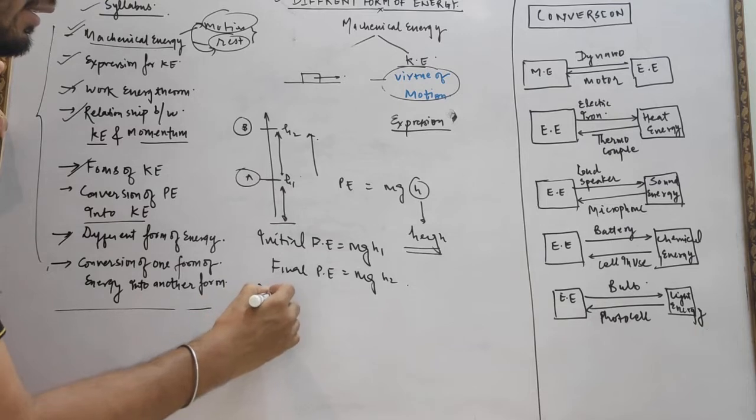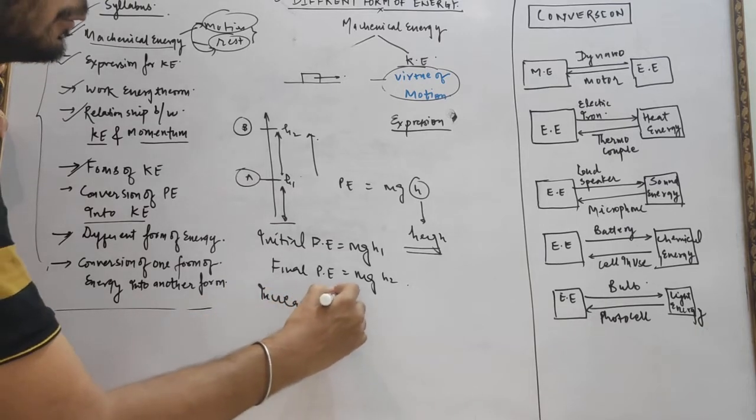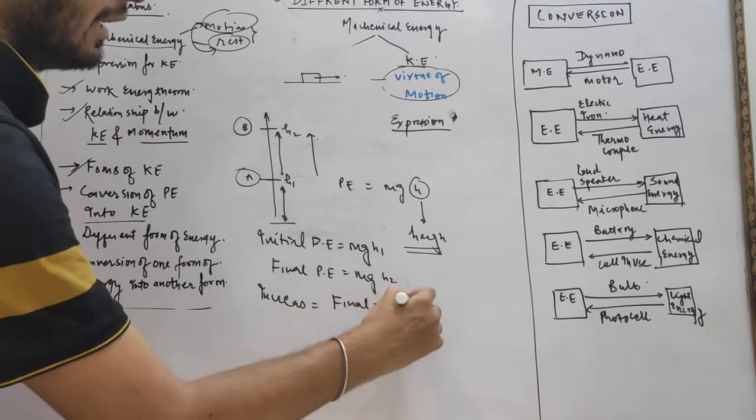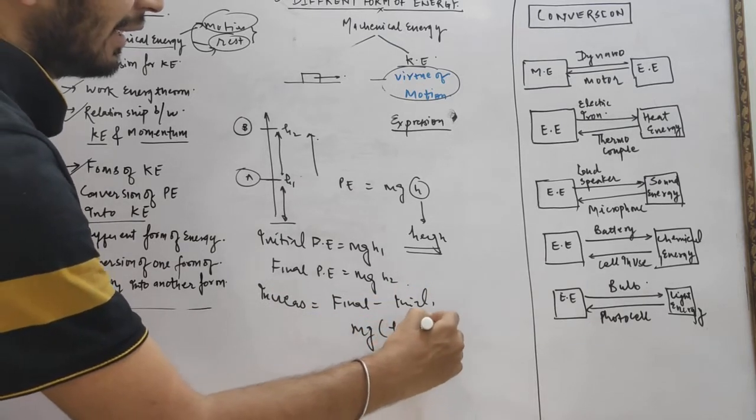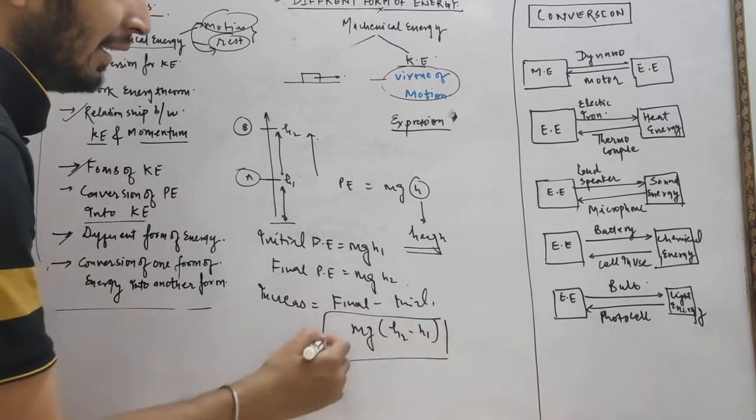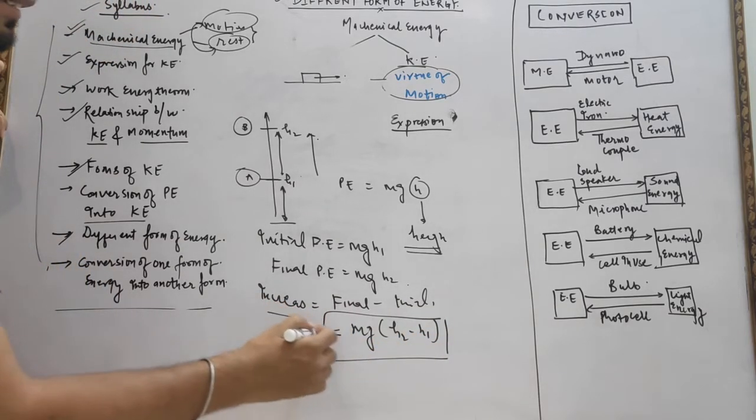So the increase in potential energy equals final minus initial, that is mg(h2 minus h1).